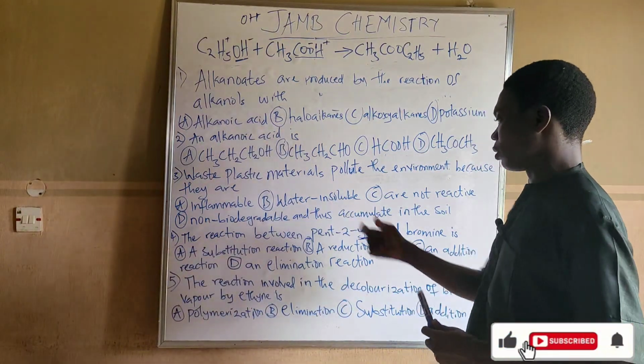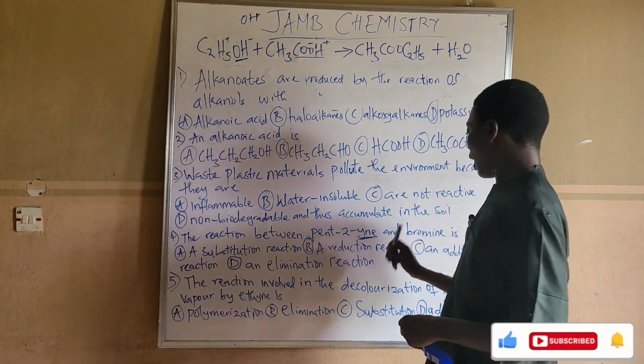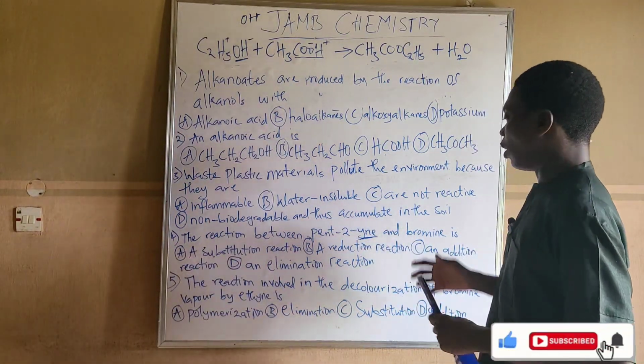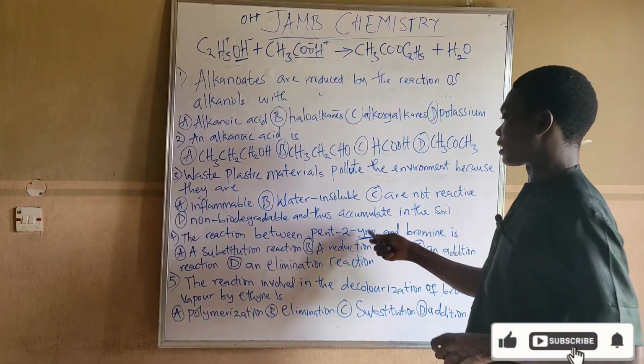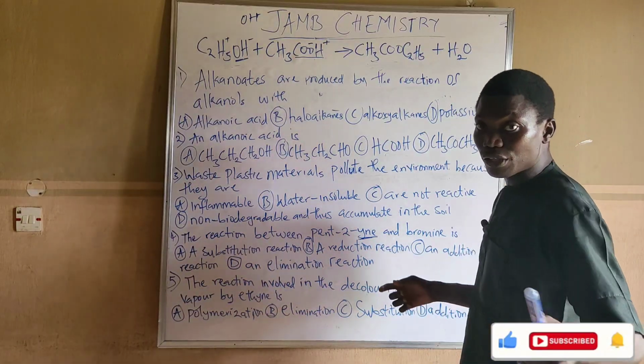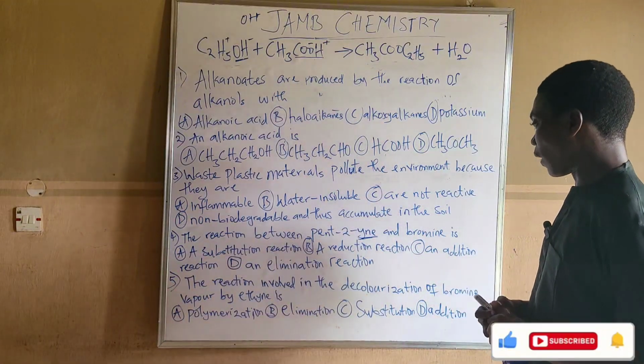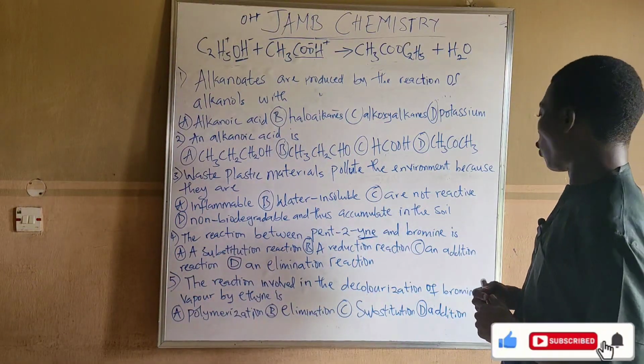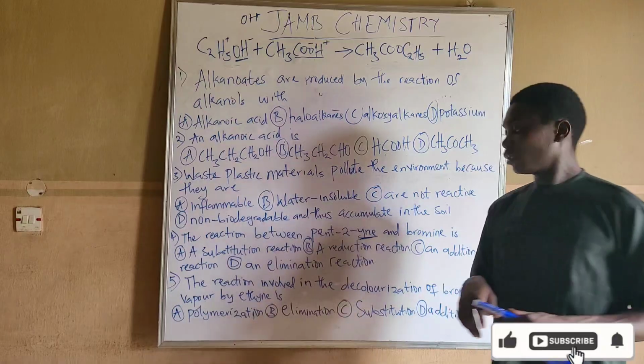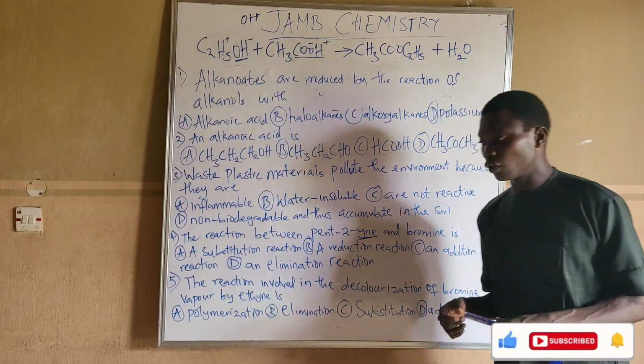Okay, so for question number 4, it says pentyne and bromine, they undergo what? Pentyne is an example of alkyne. So alkyne undergoes what type of reaction? Addition reaction. So the correct answer to question number 4 is an addition reaction. That is option C, an addition reaction.